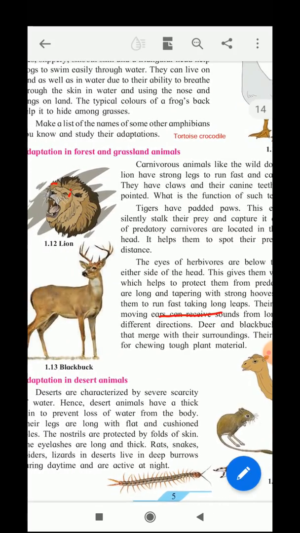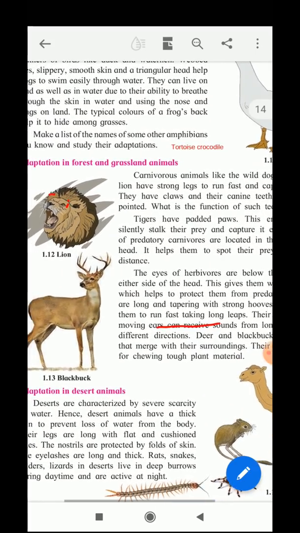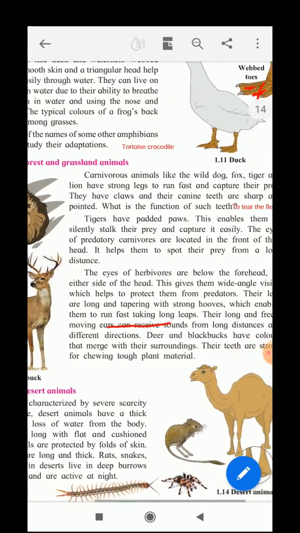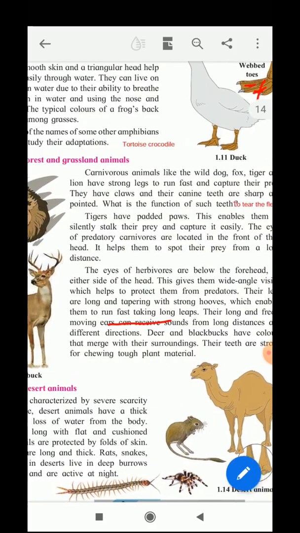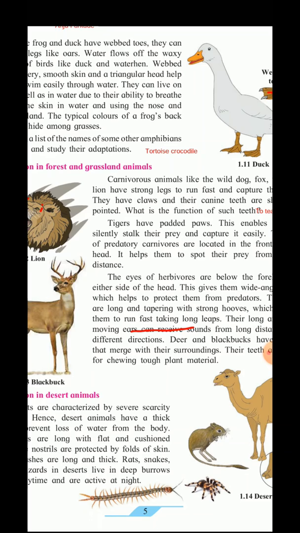Now this is the herbivorous animal, black buck. It has got eyes on either side of the head. So this gives them a wide angle vision and it helps them to protect themselves from the predators. Their legs are long and tapering with strong hooves which help them to run faster. So they can take long leaps here.